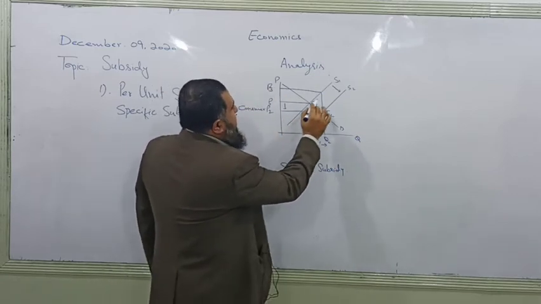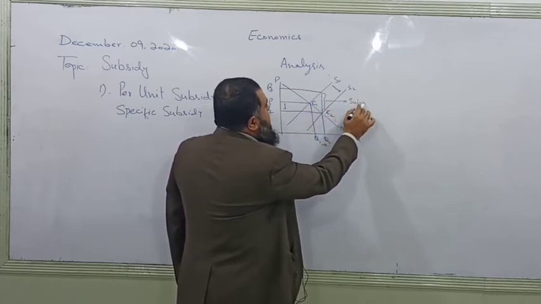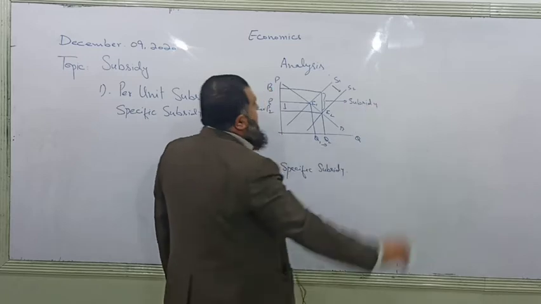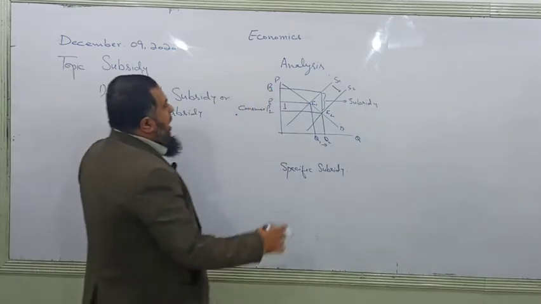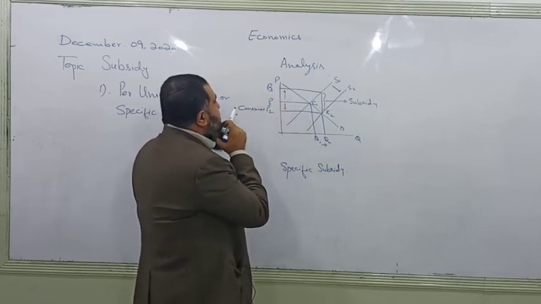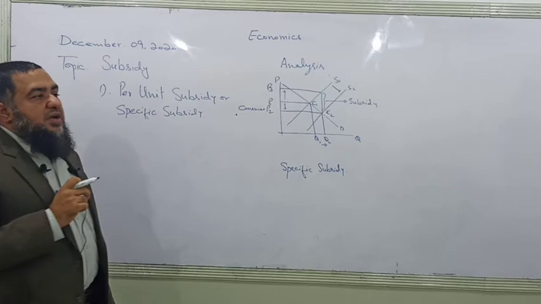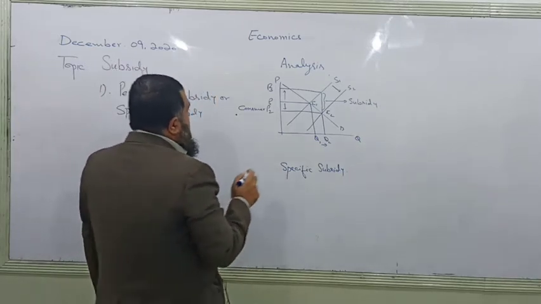You see, this vertical distance is the amount of subsidy, and out of this, a small part is enjoyed by the consumer, whereas most of the subsidy is enjoyed by the seller in this case.